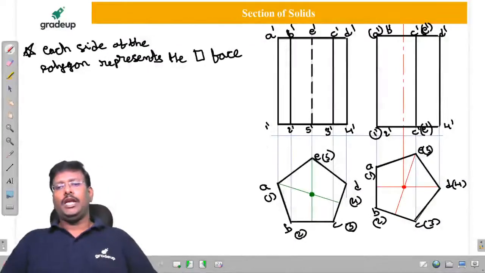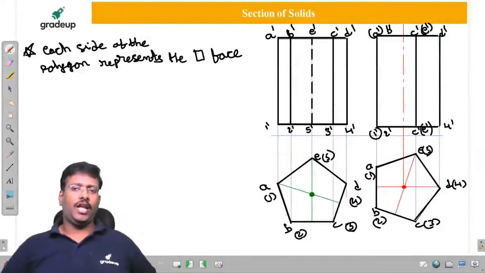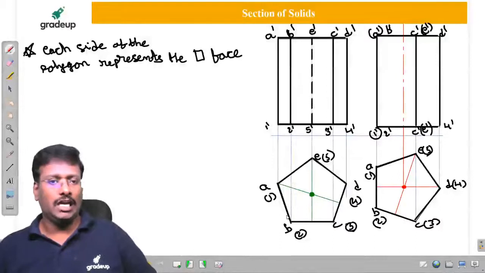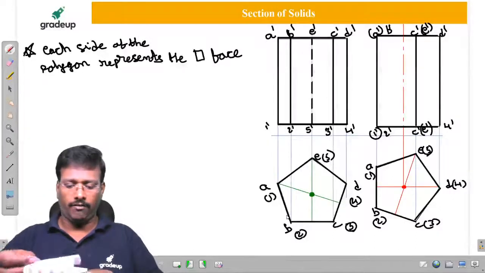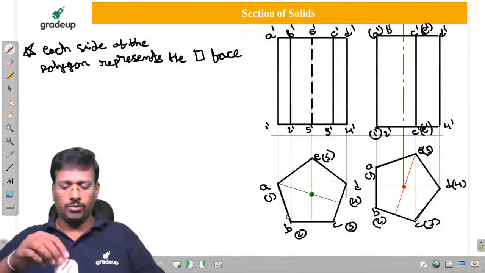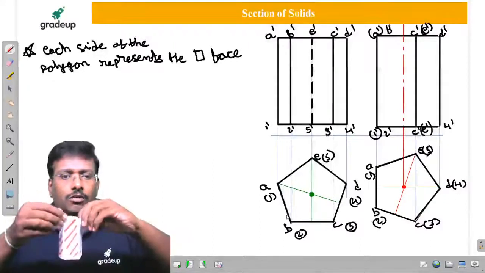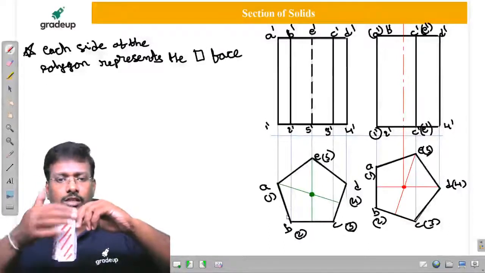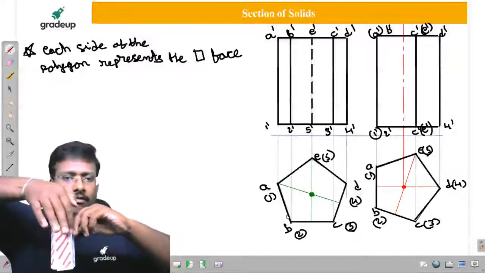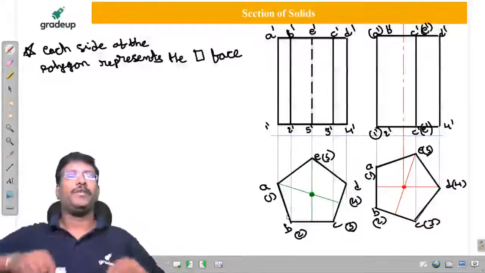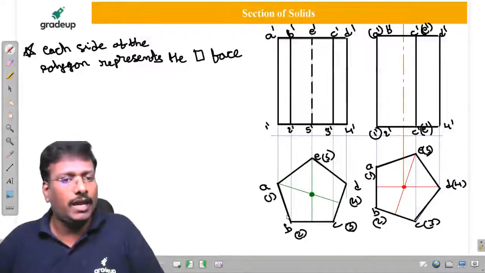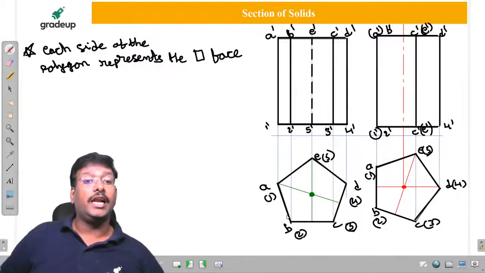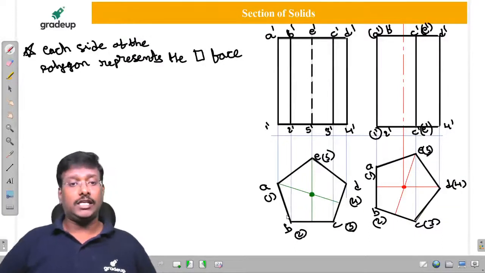You observe each and every line is going to represent 4 points. Or otherwise I can show it to you, my dear friends. Now in this case you observe, this is A, B, 1, 2. So if you view from the top, this rectangle will appear as a side of the polygon. Therefore, a side of the polygon can be considered as a rectangular face. So I will explain here.